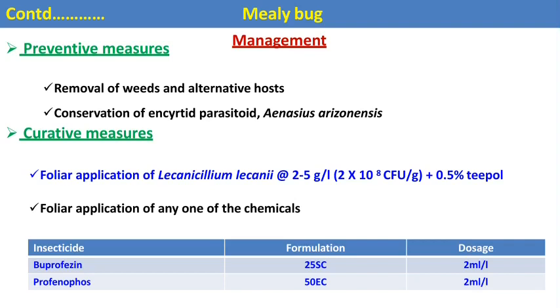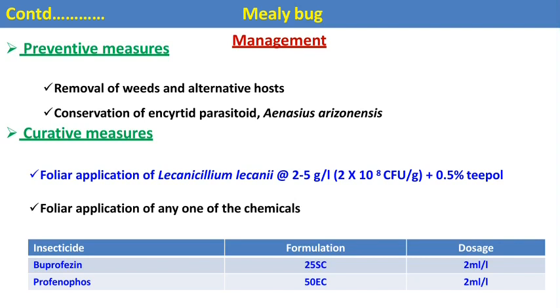Then, in case of management practices, the first practice is preventive measures. In that, removal of weeds and alternative hosts, because the weeds present on the field bunds act as an alternate host for the mealybugs. Then conserve the parasitoids, the name is Anagyrus species, and also we can use Cryptolaemus montrouzieri, the Australian ladybird beetle. This Australian ladybird beetle is effective against all the mealybug species.